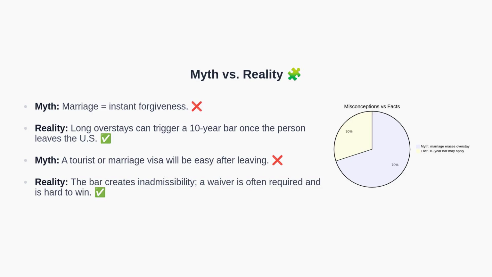Let's start by contrasting myth and reality. The myth is that marriage instantly forgives an overstay and leads to quick approval. In reality, if someone overstayed for a year or more, leaving the U.S. will trigger a 10-year bar on returning. Another myth is that obtaining a tourist or marriage visa will be straightforward after departure. In fact, the 10-year bar creates inadmissibility, and a demanding waiver process is often required. With those myths dispelled, let's unpack the 10-year bar itself.